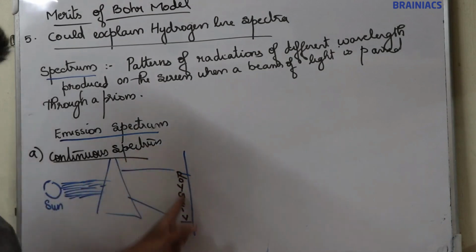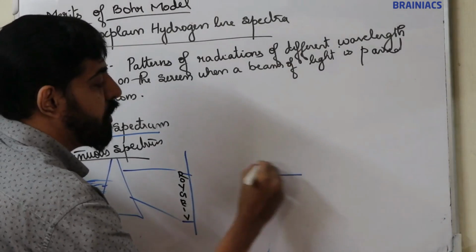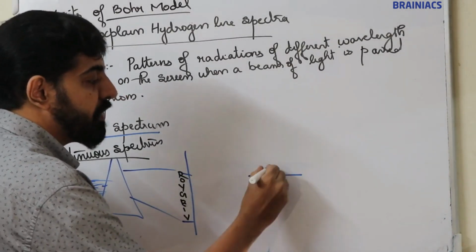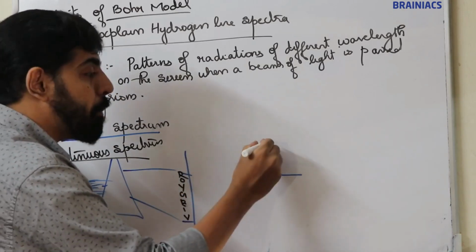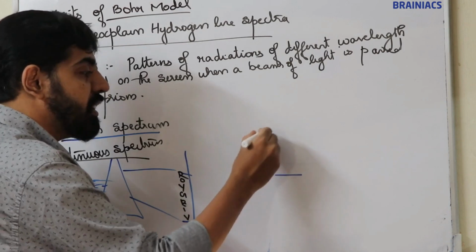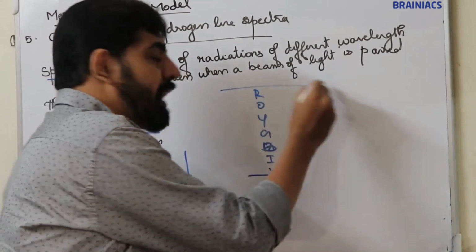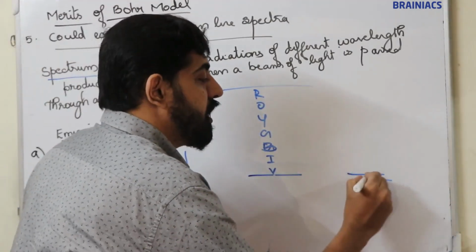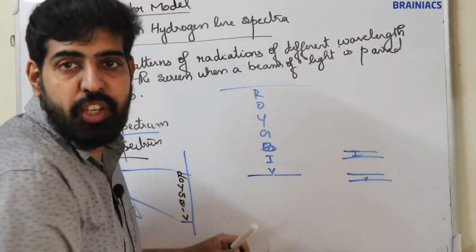Here you can see 7 colors without any gap. You can see violet, and violet is overlapped by indigo, and indigo is overlapped by blue, then green, yellow, orange, red. Here you cannot see gaps between these colors. You are not seeing a gap between violet and indigo.